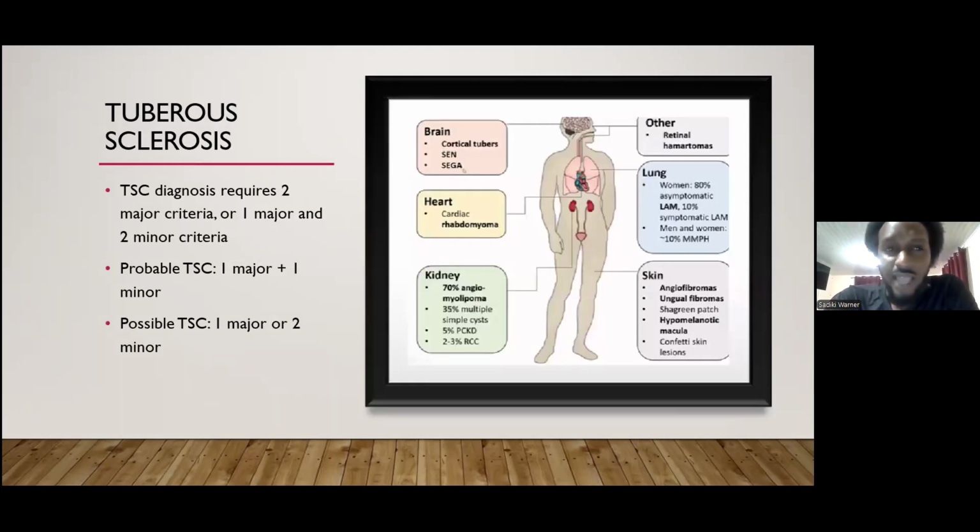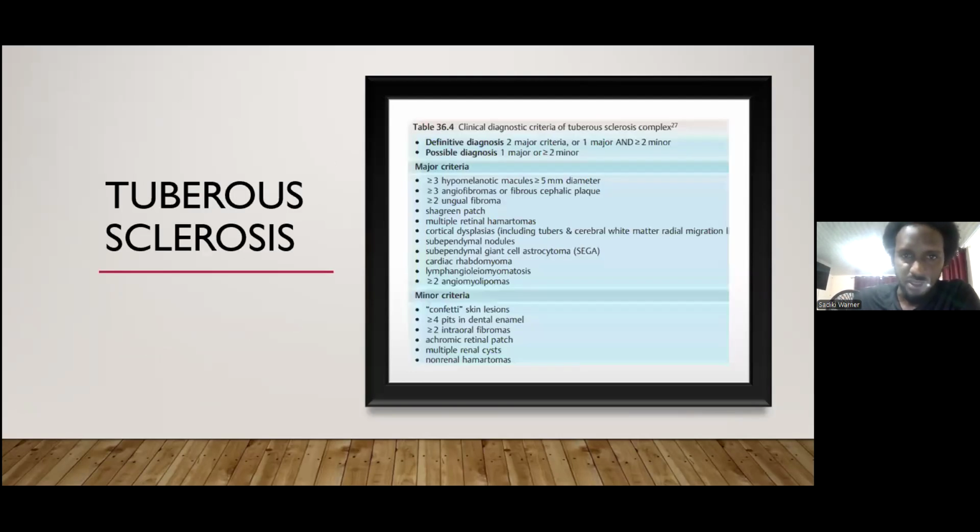Now, the diagnosis of tuberous sclerosis is usually made if there is the presence of two major criteria, or one major and two minor criteria. We look at probable tuberous sclerosis if there is just one major and one minor, and possible tuberous sclerosis if there is just one major or two minor criteria. Major criteria would involve greater than or equal to 3 hypomelanotic macules, greater than or equal to 3 angiofibromas, and greater than or equal to 2 ungual fibromas.